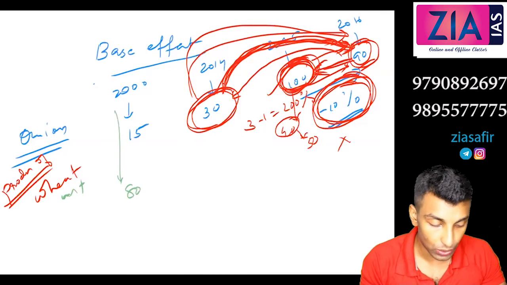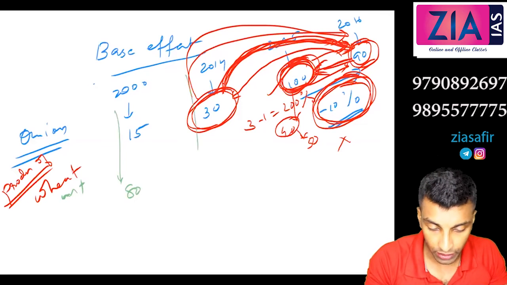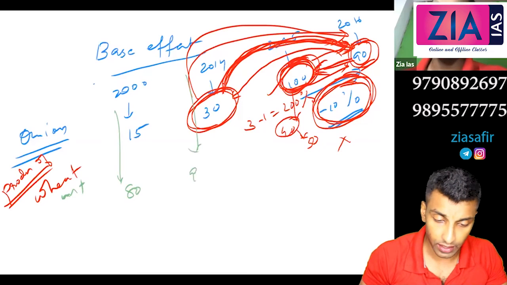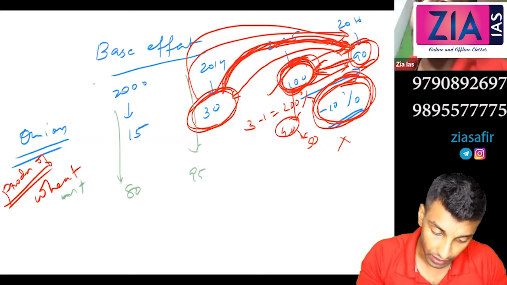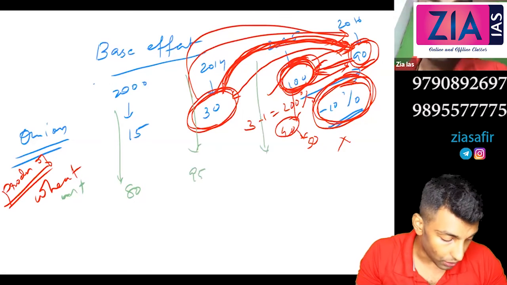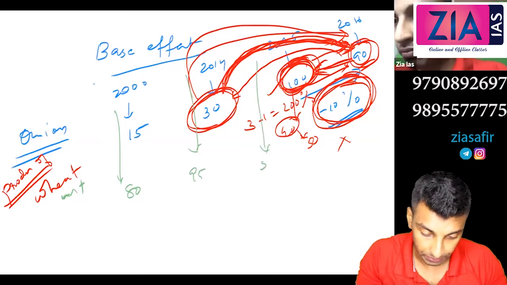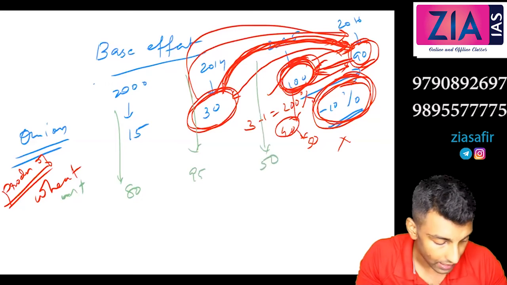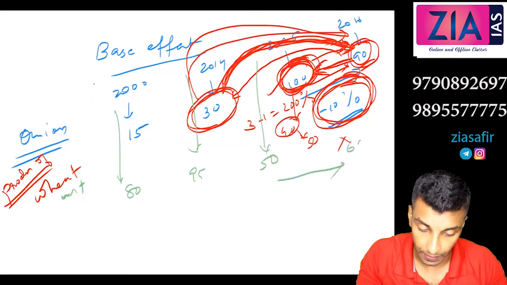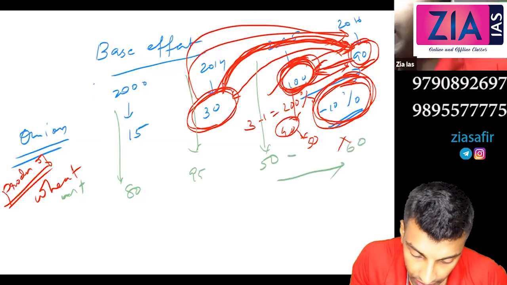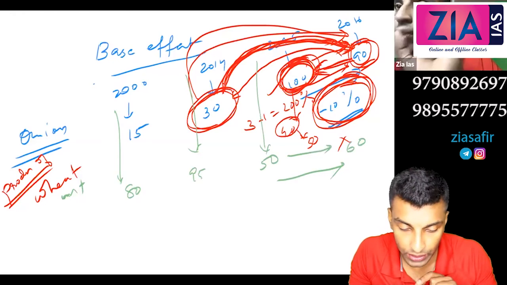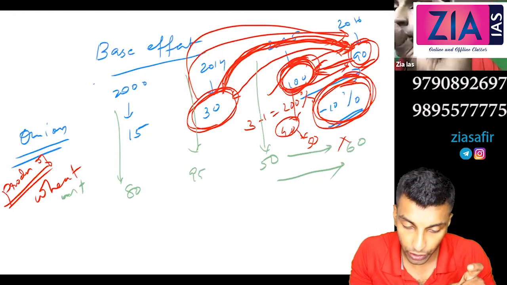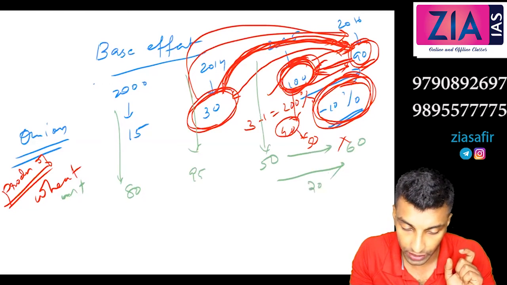It might have increased to, let's say, 95 million ton in 2014. But you know, there was a drought in 2015. Because of that drought, it came down to 50. And next year it increased to 60. So if you calculate 50 to 60, what is the increase? 50 into 1.2 is 60. So 1.2 means 0.2 is 20%, right?